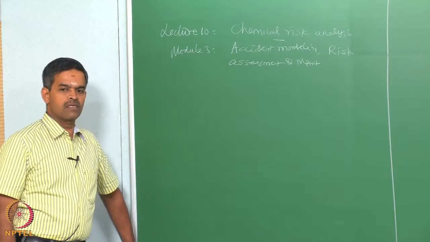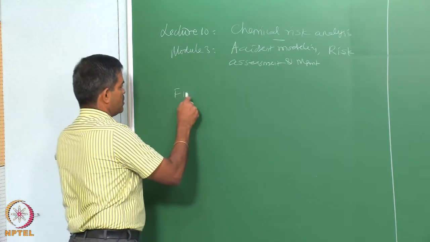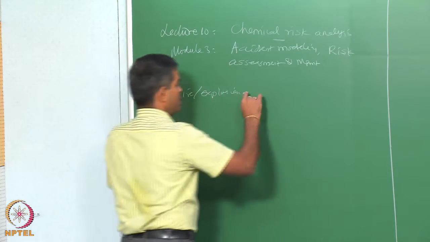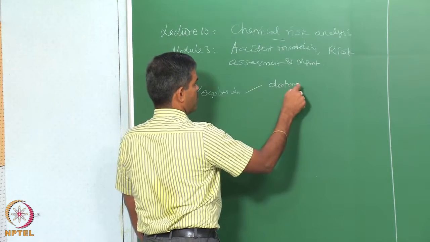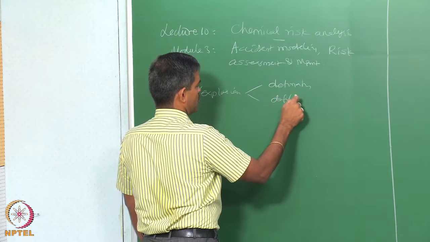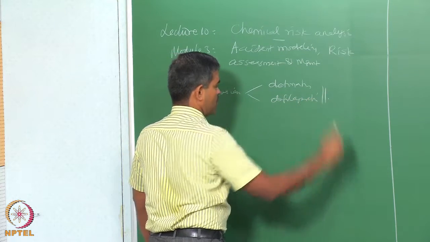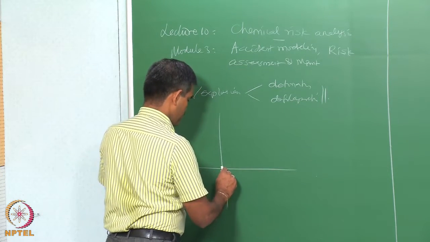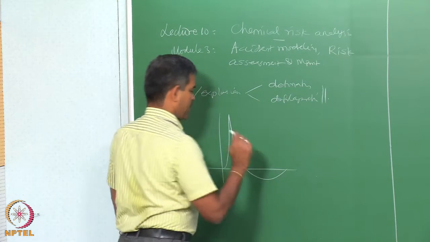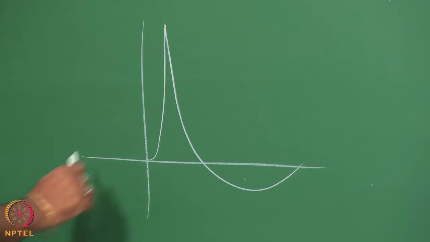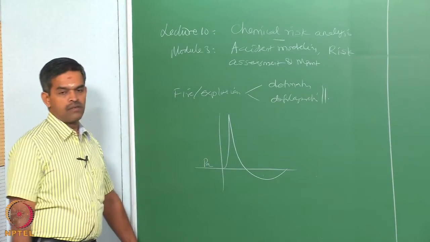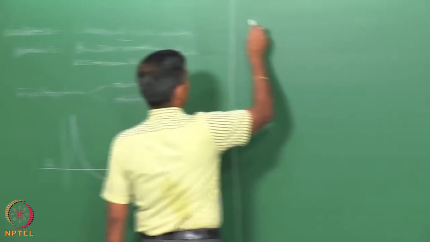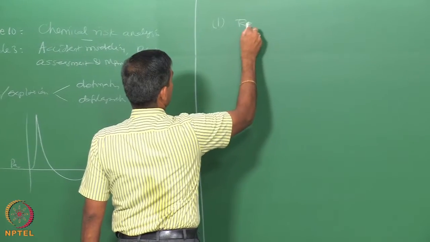We already said in the last lectures that fire and explosion is one of the serious consequences, which can be either in detonation mode or in deflagration mode, which can be harmful as it keeps on creating overpressure and a negative pressure, which can be dangerous for the object on which it is subjected. In addition to that, the next important consequence which one can see is release of toxic chemicals.